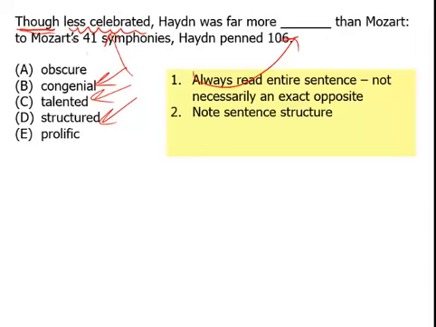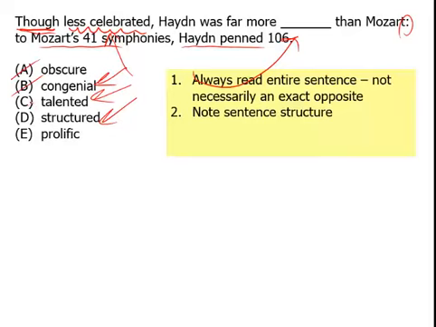Now if we read on, we can see here the sentence structure is such that there's a dash or colon followed by some information. Mozart had 41 symphonies, Haydn penned 106. Aha! Haydn penned more symphonies than Mozart. So it's all about being more, well, more what? What's that word where you create many things? Well, if it doesn't come to mind, you definitely know it's not obscure or unknown.